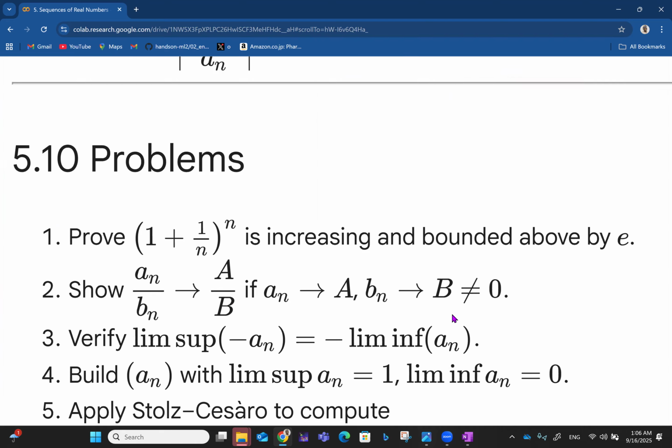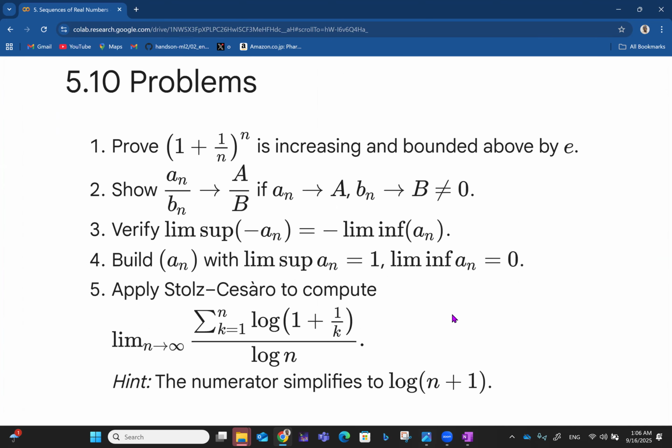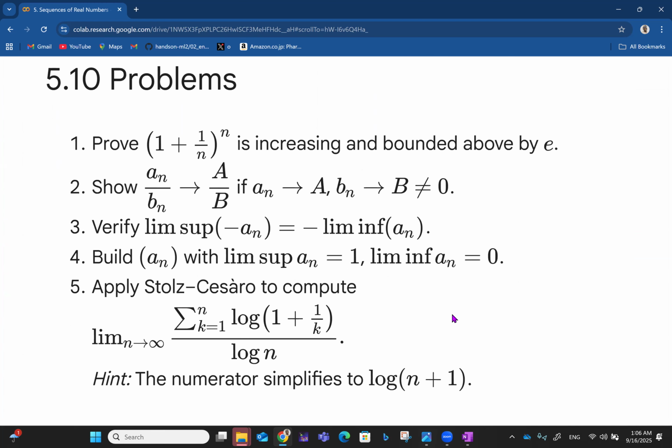Okay, so we have some problems we want to try out based on the things we have considered so far. Prove that 1 plus 1 over n raised to n is increasing and bounded above by e. We saw something close to that already. Then show that an over bn approaches a over b if an approaches a and bn approaches b, where b is not equal to 0, because if b is 0, this will be undefined. We've seen something like that before. It's just basic logic, because the top is approaching a and the bottom is approaching b.